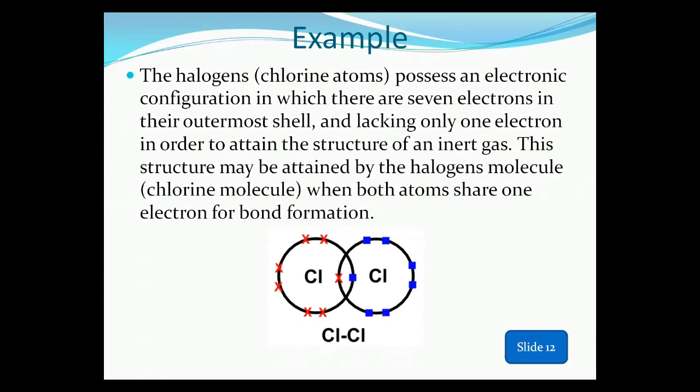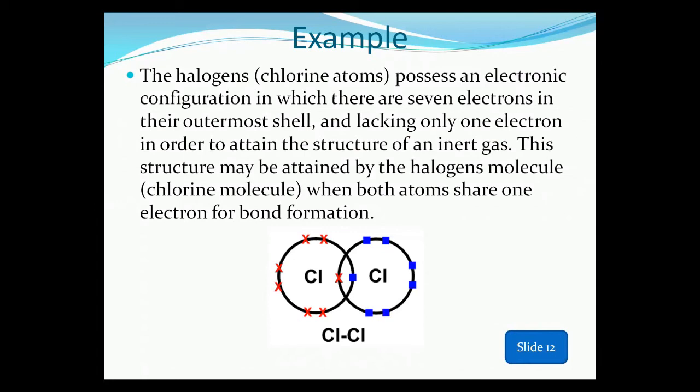The chlorine atom possesses an electronic configuration in which there are 7 electrons in its outermost shell. As you know, chlorine is a group 7 member and lacks only 1 electron in order to attain the structure of an inert gas. To complete its octet, chlorine requires 1 electron. This structure may be attained by the halogen molecule, the chlorine molecule.